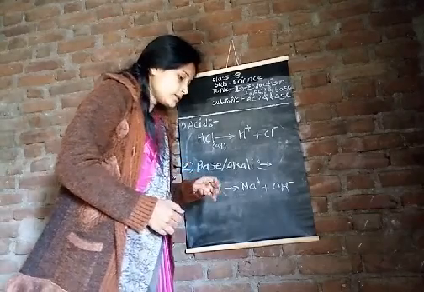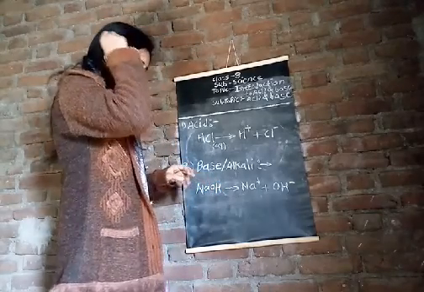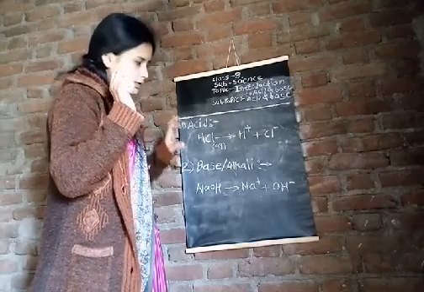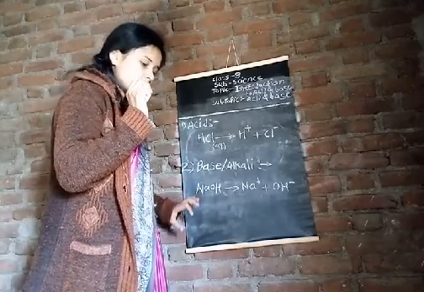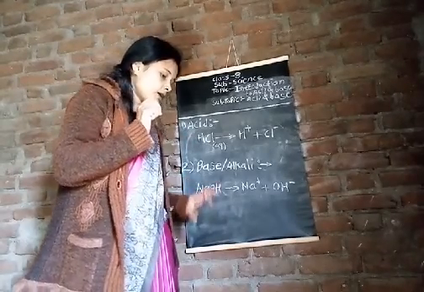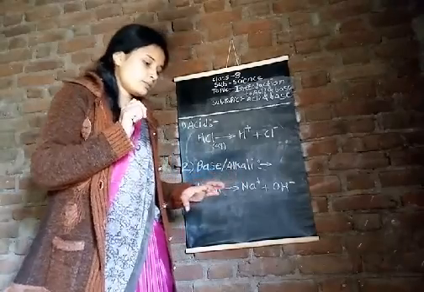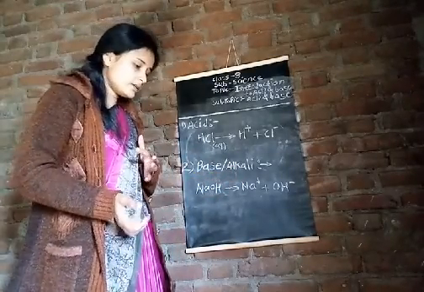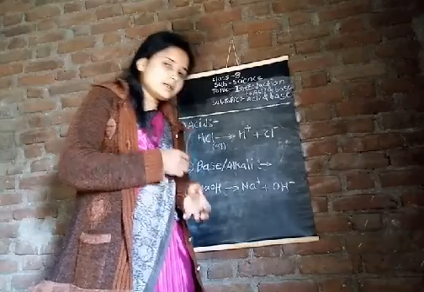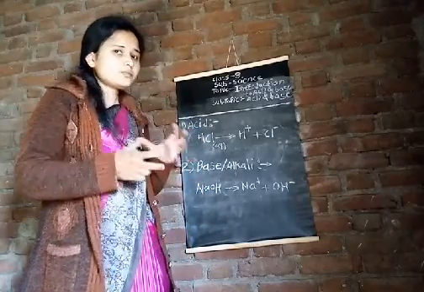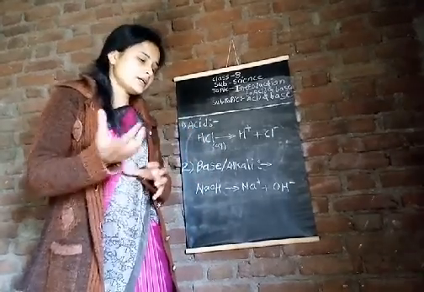Okay, then neutralization reactions. We have seen that the acid contains H positive and alkali contains OH negative, that is hydroxide ion, and salt and water are formed by the combination of acid and alkali. When acid and alkali react with one another, they form salt and water.